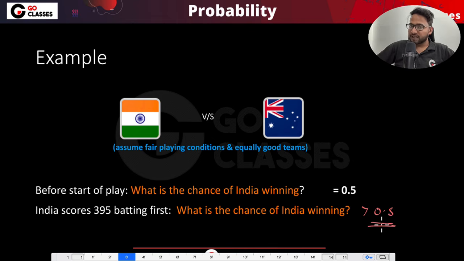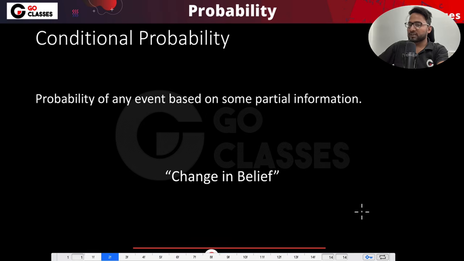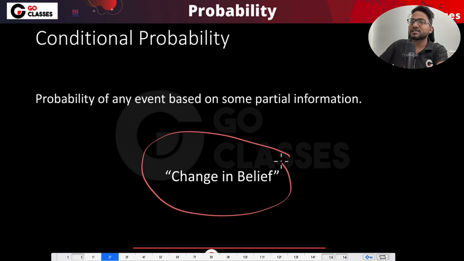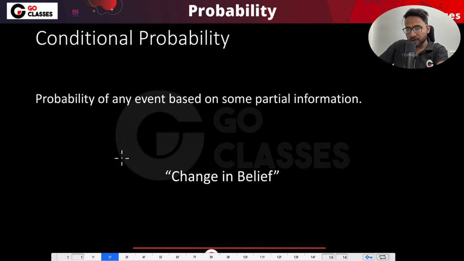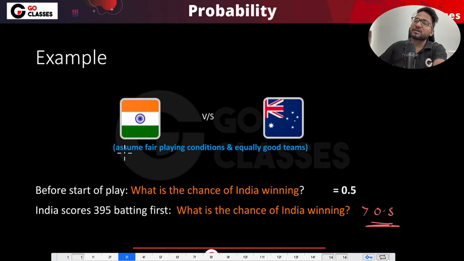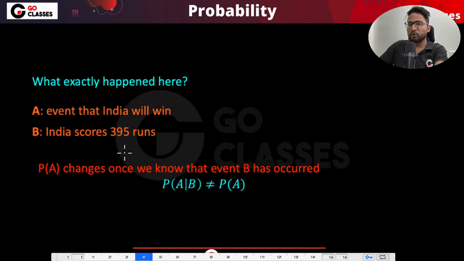So what is happening here is that earlier you did not know anything, so you said the chances are equal. But now you know some information, that India has already scored 395, and with this information you are changing your belief. You are saying there is a higher chance that India will win. So this is all about conditional probability. Conditional probability is basically a change in belief. Whatever you already know might get changed if some other information is given to you, right? Let me give you more examples. Probably after that it will be more clear.